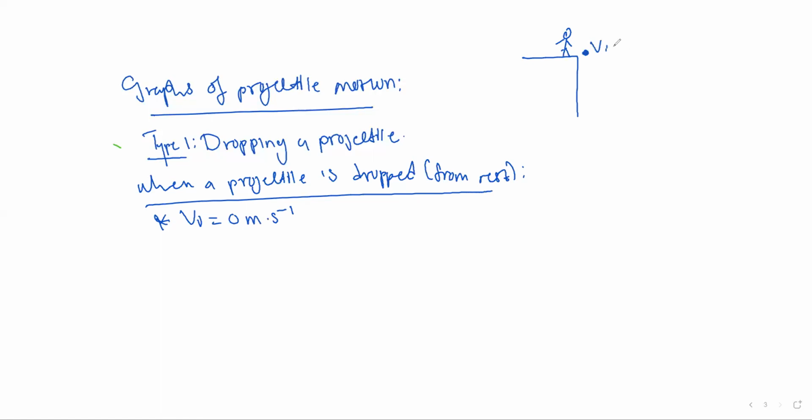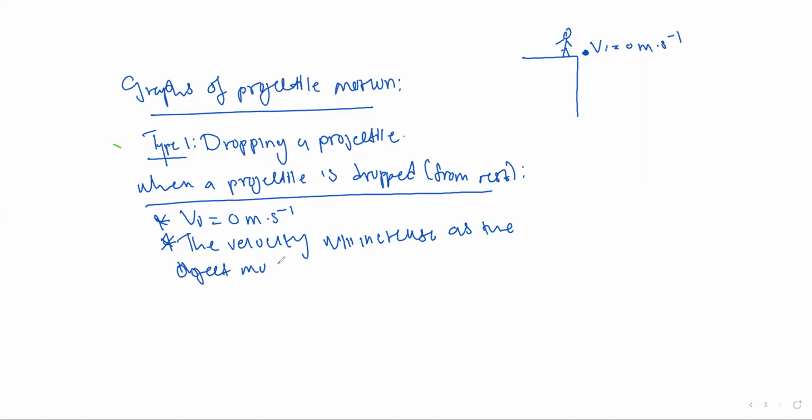The initial velocity of this ball is always equal to 0 meters per second. Then the velocity increases as the projectile moves downward, until it reaches a maximum velocity.